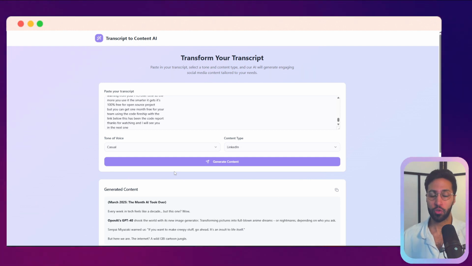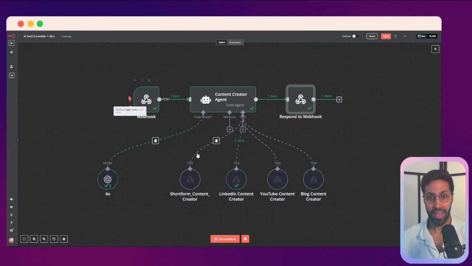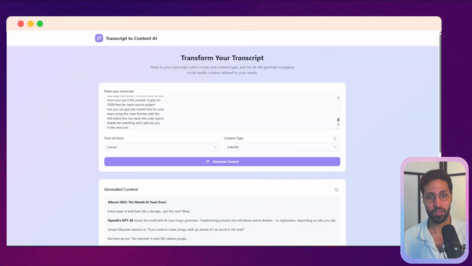So I would say this is useful for a few different types of people. So one, if you're a business owner, you can now create these AI applications that allow you to automate your business practices. So working with n8n is incredible. And a way to supercharge that is to allow more people in your business to access these automations by giving it a beautiful front end. So it makes it a lot more user friendly.